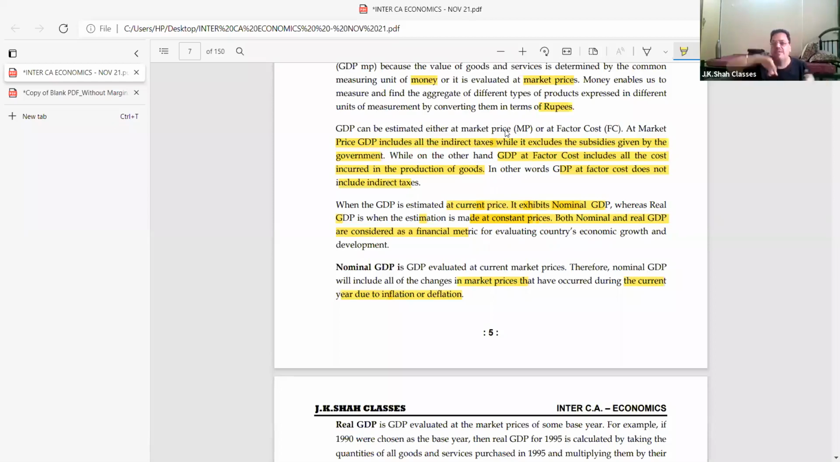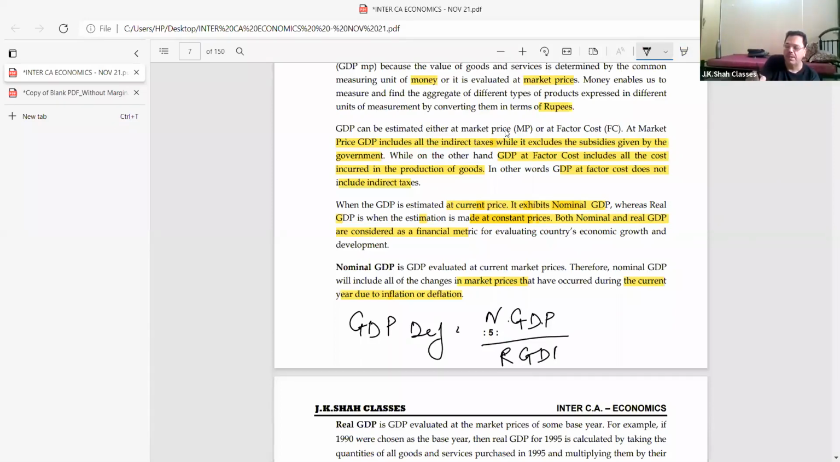So that deflator, the idea is what? To bring the nominal GDP to the real GDP. So beta, if you ask me the formula, I would say like this: GDP deflator is equal to nominal GDP upon real GDP into 100. Please remember this. I said two things, beta, and I request you, questions will be 2-3 marks.